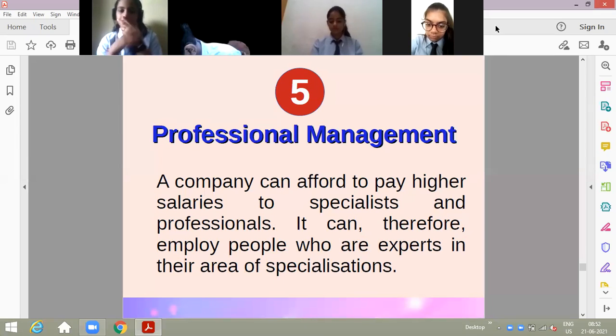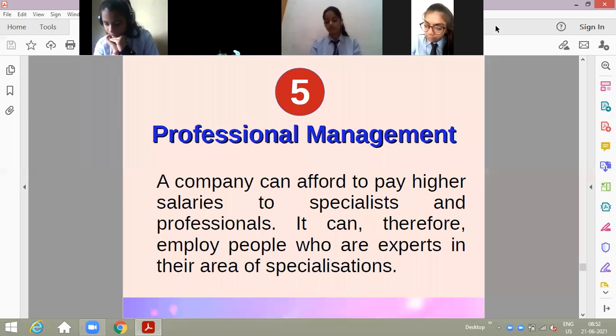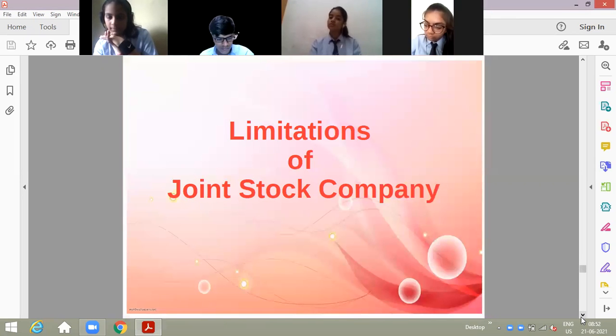It can therefore employ people who are experts in their area of specialization. So if the company wants to take any decision, it can call various people for taking up the decisions, and it can pay them higher salaries, and it would be very easy to call people for taking the decisions.